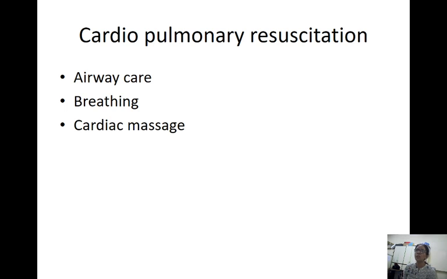I told you, by extending the neck, lifting the chin up and putting pressure on the forehead, so that your tongue will not fall back into the pharynx and obstruct the airway. So the next thing is breathing. Breathing is just the same as I have told you: you seal your mouth and give twice the amount of the tidal volume, giving the exhaled air into the patient's airway, and you watch for the expansion of the chest.